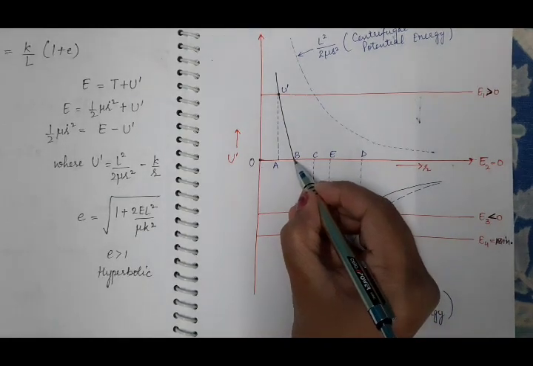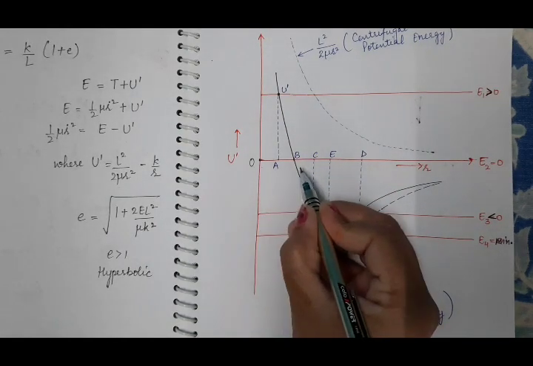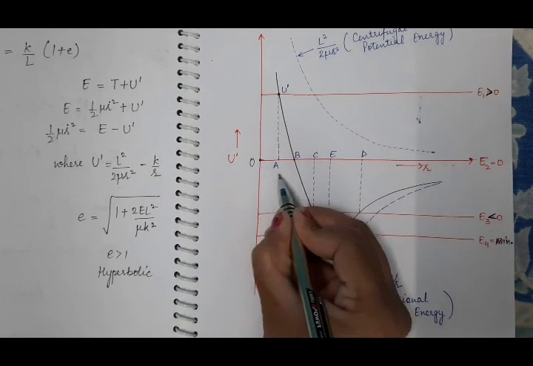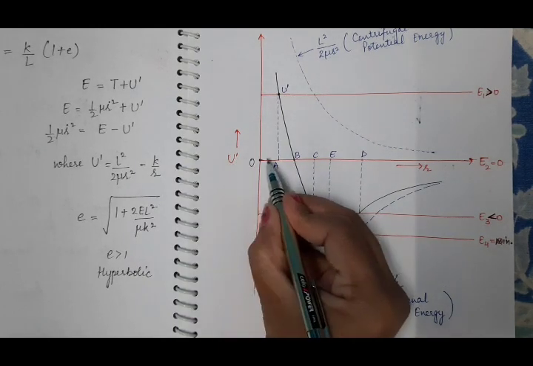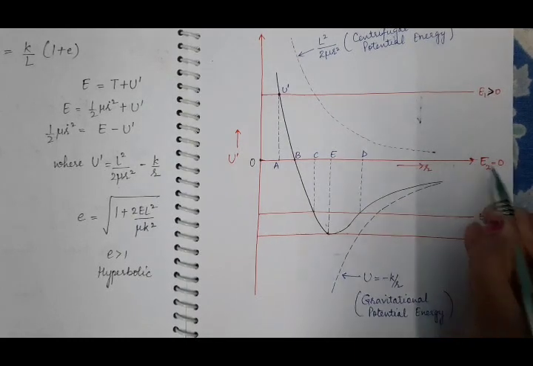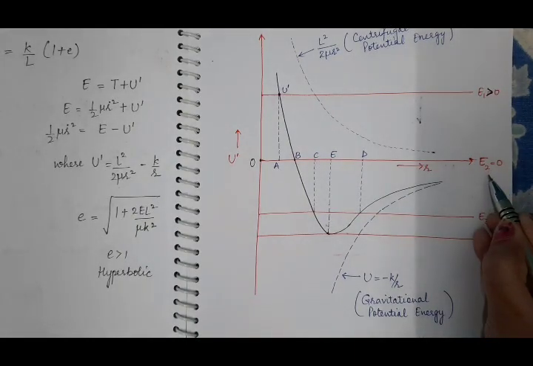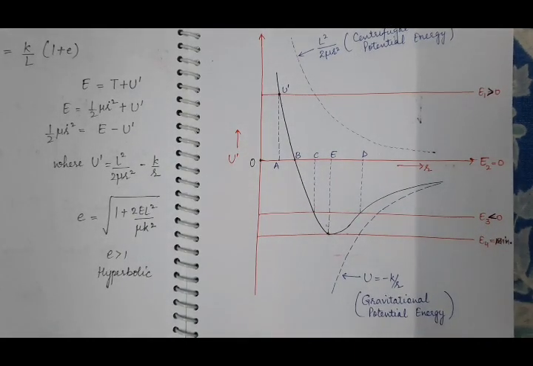And at point B, when the distance between the body and the center of the force is equal to OB, U dash intersects the curve of the total energy of the particle, which is 0.